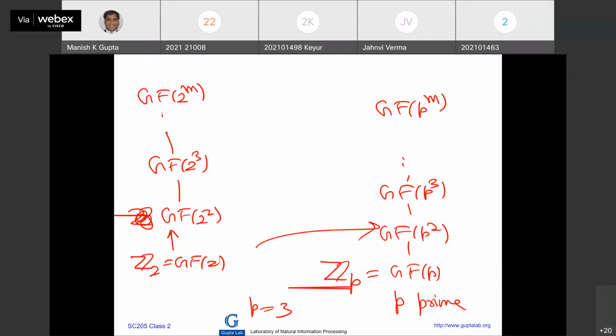With 6 number of elements, you will not be able to construct a field. Right? 7 is possible, 8 is possible, 9 is possible, 10 not possible because 2 into 5 is equal to 0. 11 is possible, 12 not possible, 13 possible, 14 not possible, 15, 16.